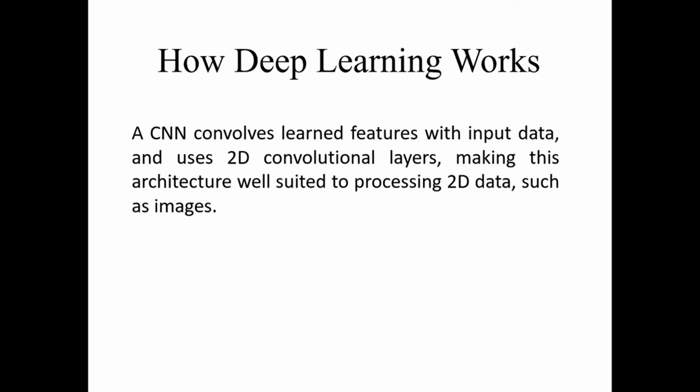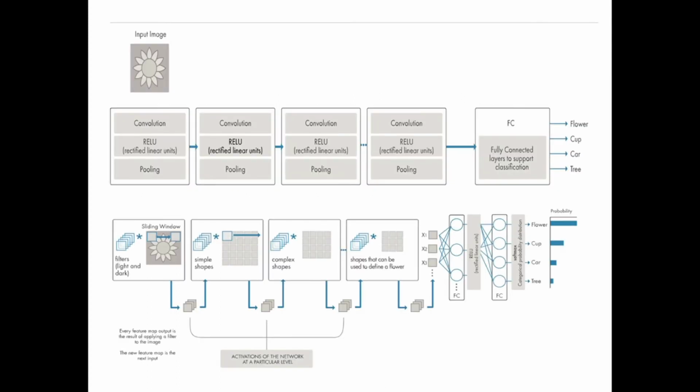Now, in another aspect, a CNN convolves learned features with input data and uses 2D convolution layers. The 2D layer is very important because it makes this architecture well suited to processing 2D data such as images. You can see in this image there is an input image, which is a flower. Now we can generate our models on the basis of CNN.